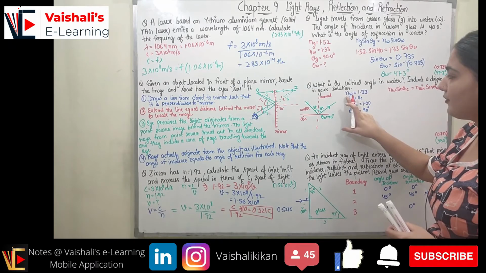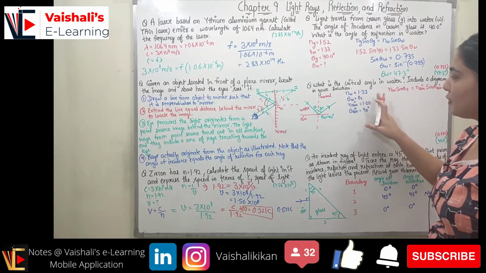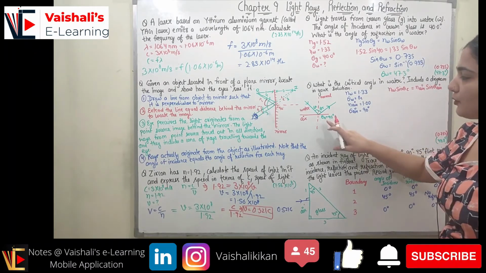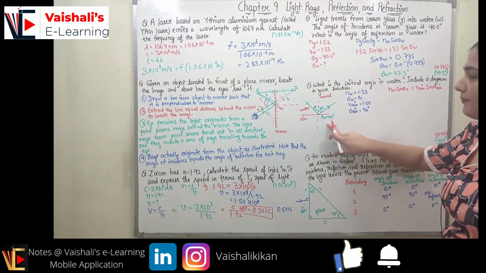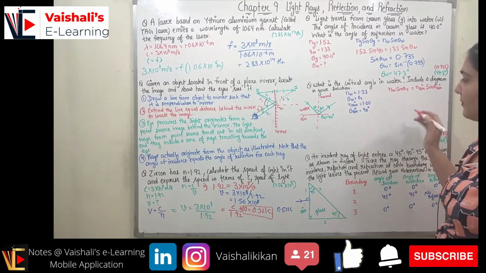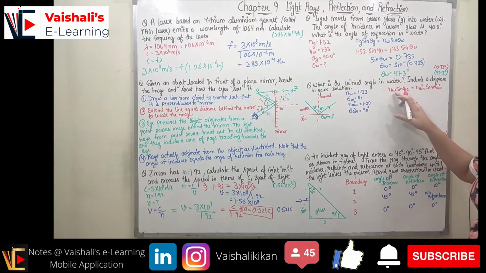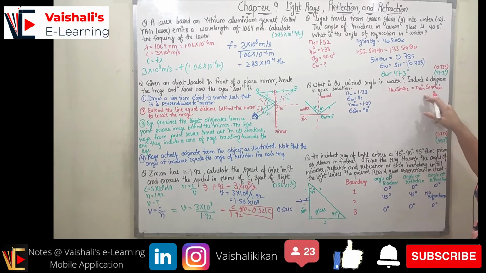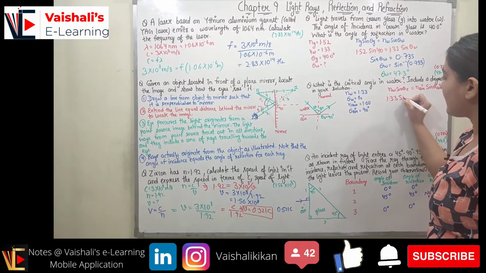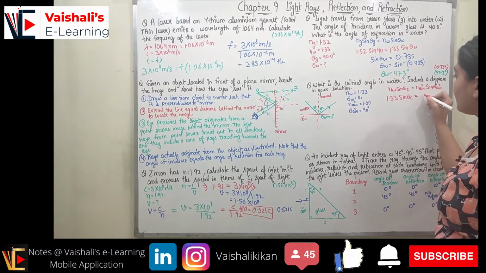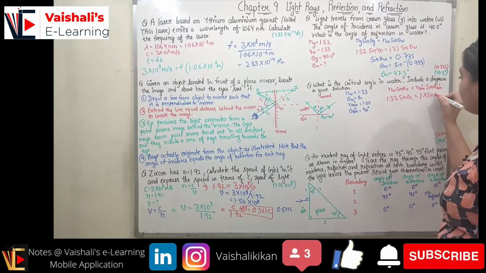Now we know the refractive index of water and air, which are 1.33 and 1. I told you the critical angle is found at the point where the angle in the rarer medium becomes 90, so theta air will be 90. We again use the relation between the refractive indices: N W sin theta C is equal to N air sin theta air. So N W is 1.33, sin theta C we have to find out, and air is 1, multiplied with sine of 90.